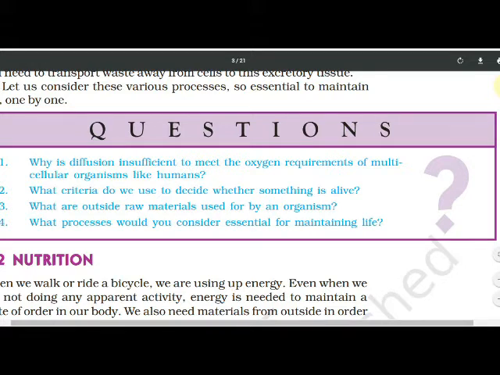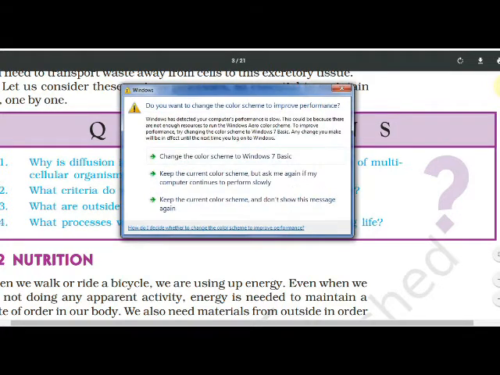Growth, related movements are seen, reproduction is seen, they can breathe, they can move from one place to another place. Those are the characteristics which we studied in earlier standards. Those we have to mention over here.